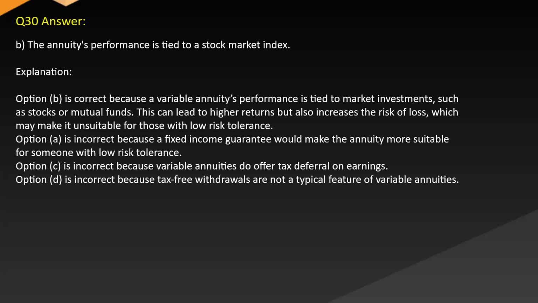Option A is incorrect because a fixed income guarantee would make the annuity more suitable for someone with low risk tolerance. Option C is incorrect because variable annuities do offer tax deferral on earnings. Option D is incorrect because tax-free withdrawals are not a typical feature of variable annuities.